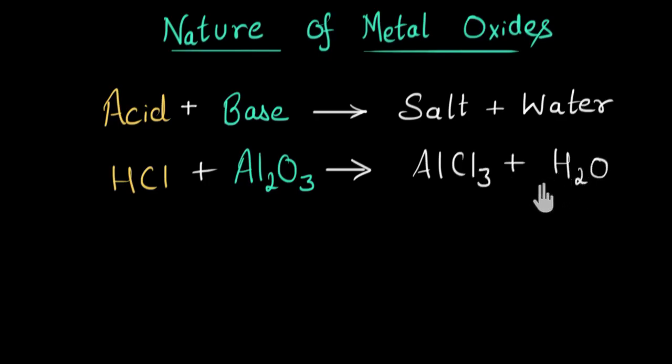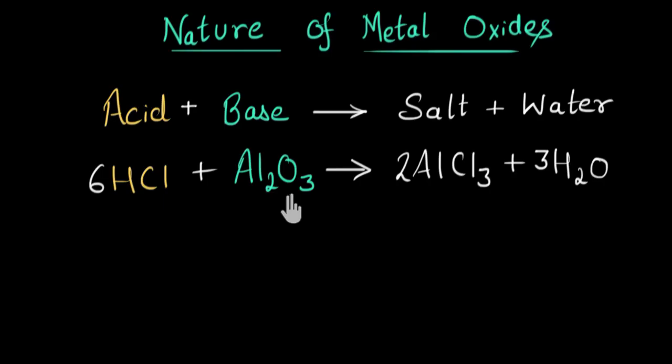Let's balance this equation. So here we have 2 aluminium. So over here 2. Now I have 3 to the 6 chlorine. So 6 HCl. Now 6 hydrogen. So I'll write 3 over here. 3 to the 6. 3 oxygen, 3 oxygen. Yes, this is balanced. So over here, aluminium oxide is acting as a base because it is reacting with the acid HCl to give us salt and water. So it can only be a base.